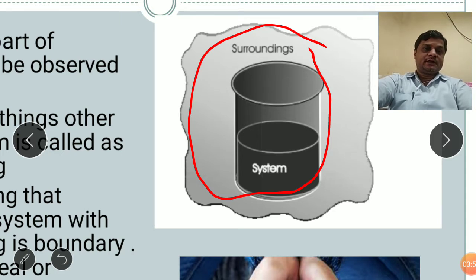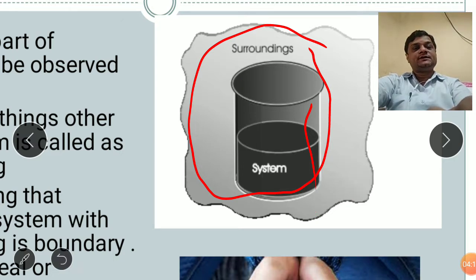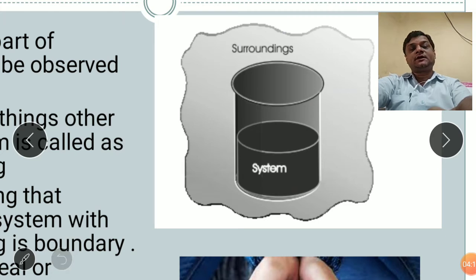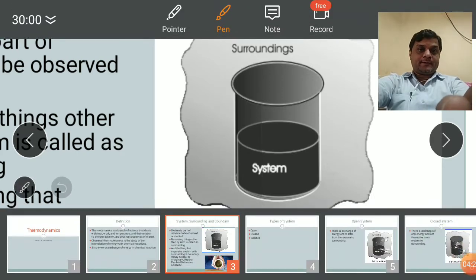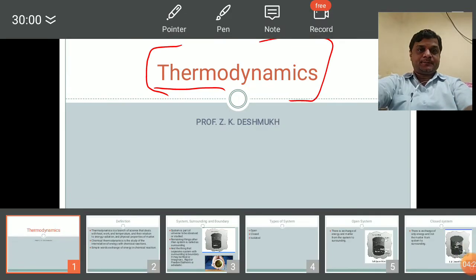One more thing is there: the walls of the beaker. The walls of the beaker are separating the system from the surrounding, so the walls of the beaker are considered to be the boundary. Those are the simple terms used in chemical thermodynamics: system, surrounding and boundary. Now we can see actually how we can define it.